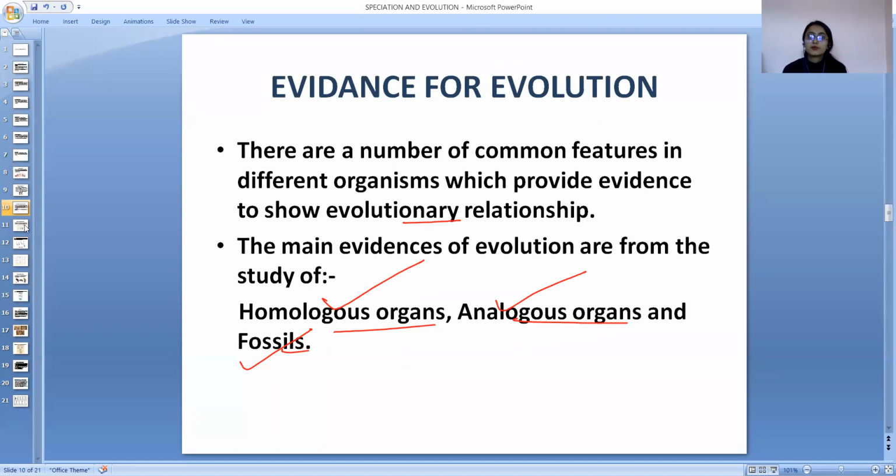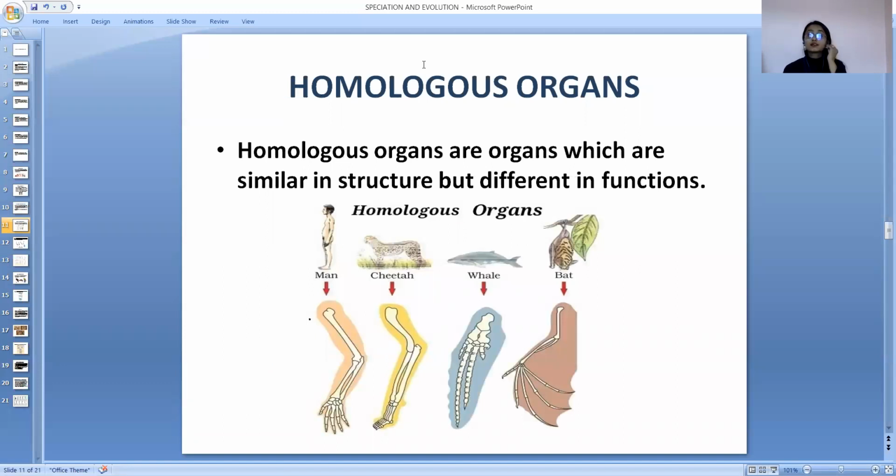First of all, let's talk about homologous organs. What are homologous organs? Homologous organs are the organs which have similar structure but different function. Now you see, in bat, whale, cheetah, man, in all the 4 limbs there is humerus, radius, ulna. Structurally they are same, but they have different function.